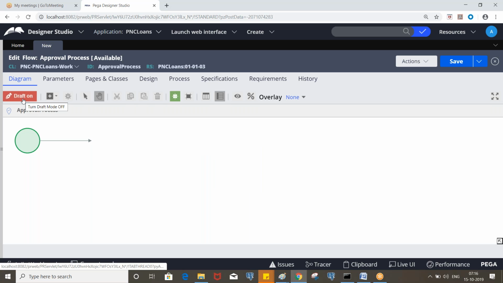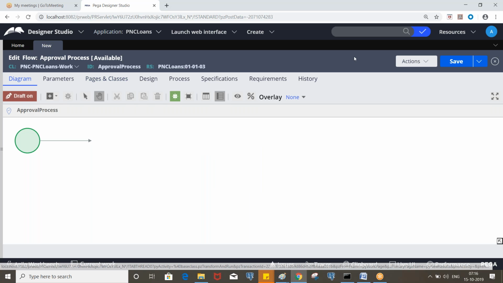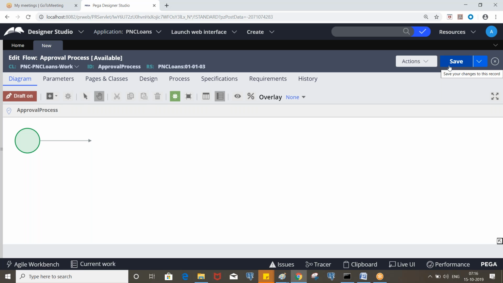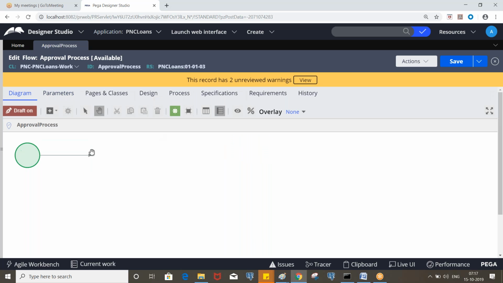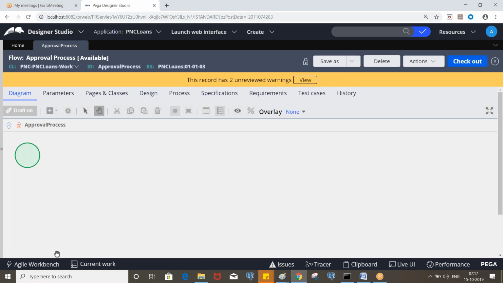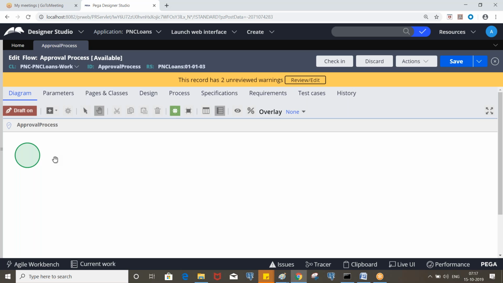So now it is in draft mode, right? By default it will be in draft mode. That means we are currently working on the flow, so we do not have the proper assignment. We should at least have a single assignment to create a flow, right? Since it is in draft mode, it will allow even if you are not putting proper rules or proper flow shapes. Later we can turn off the draft mode and use it.